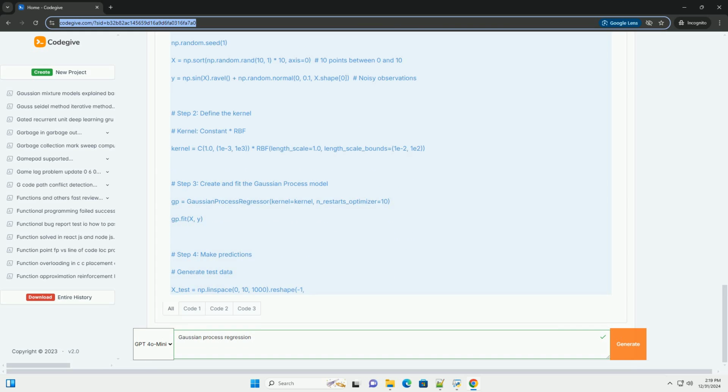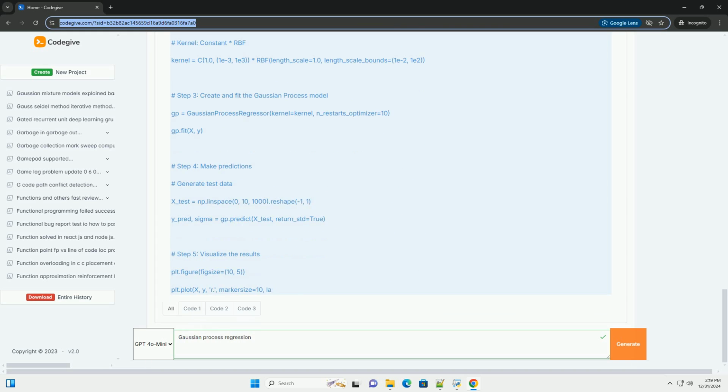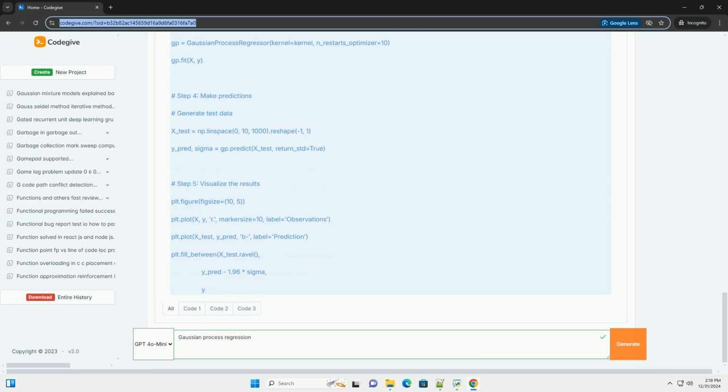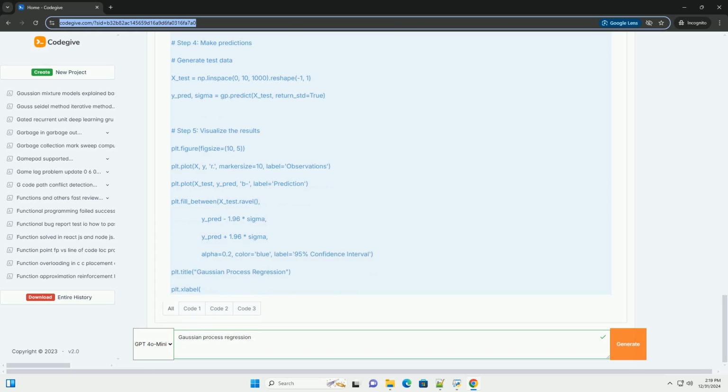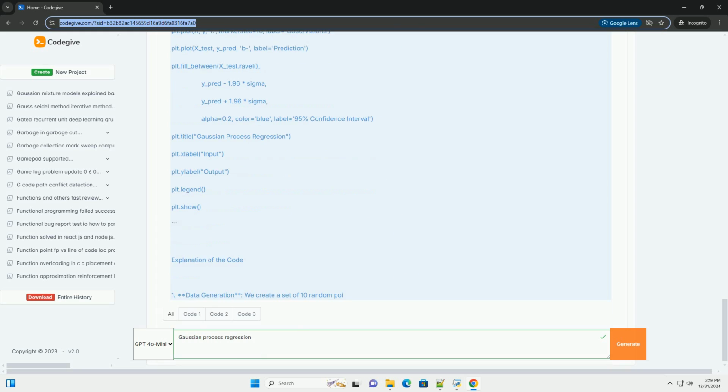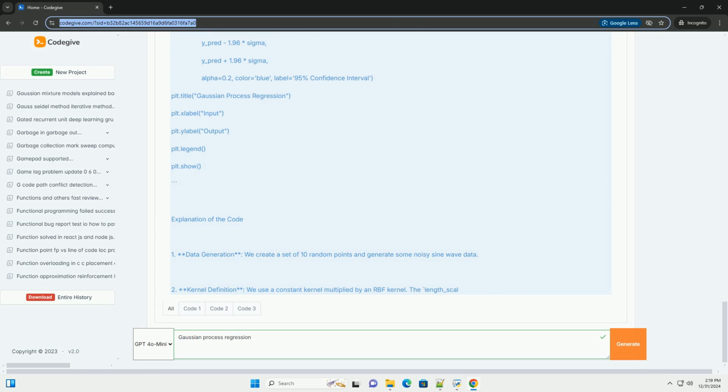Key concepts. 1. Gaussian process, GP. A GP is a collection of random variables, any finite number of which have a joint Gaussian distribution. It is defined by a mean function and a covariance function, or kernel.